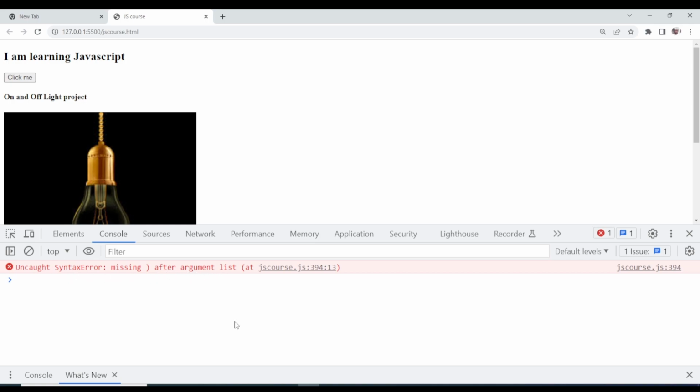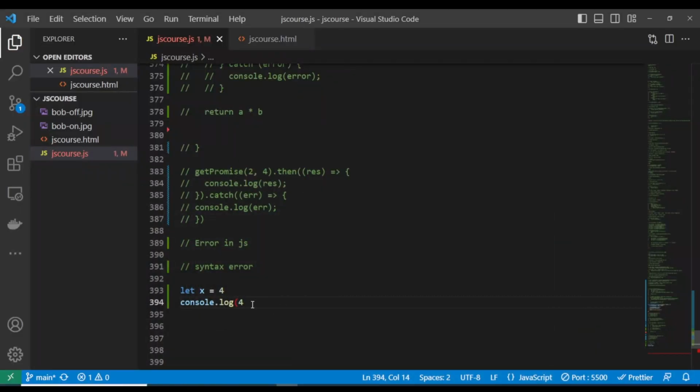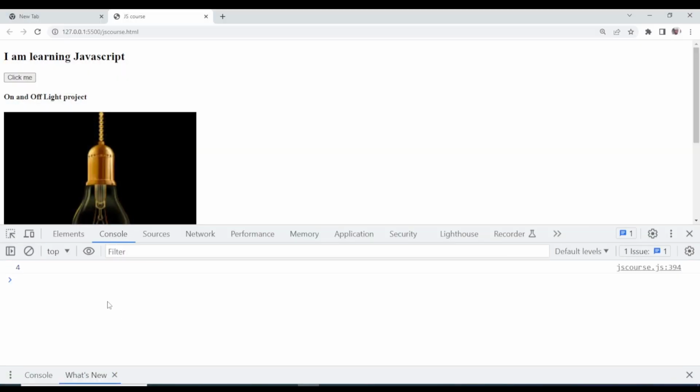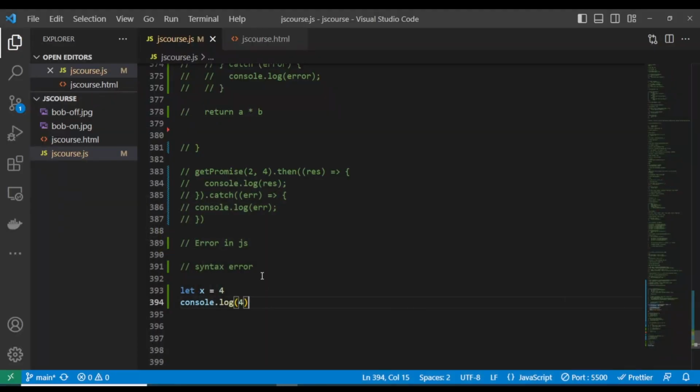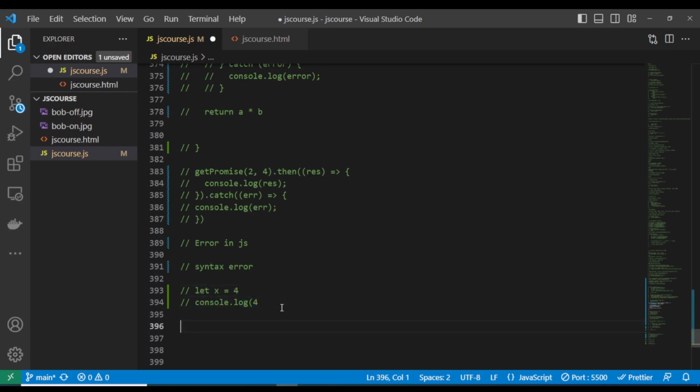Look at the syntax error. This is a syntax error. When you write a syntax that is not correct in JavaScript, it's going to throw that error. Look at it, the error has come out again because we are missing that closing bracket. Okay, and this is a syntax error. So let me quickly console log this again. Okay, and another error again.